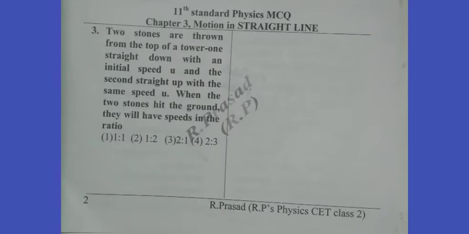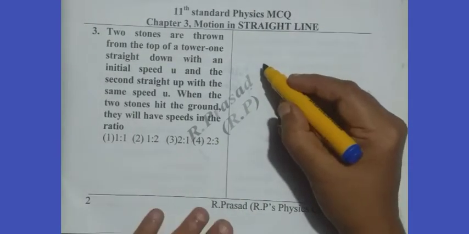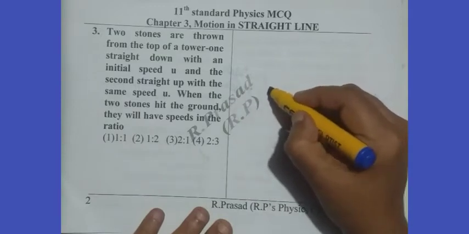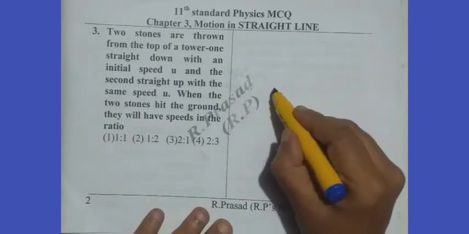In the third question we read, 2 stones are thrown from the top of a tower, one straight down with an initial speed u and second straight up with the same speed u. When the stones hit the ground, they will have speeds in the ratio. Say, we draw a figure here. It's a very simple idea and there's no need for us to calculate anything.